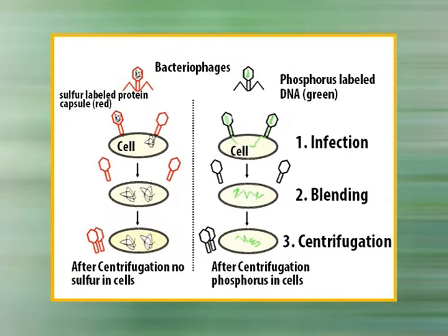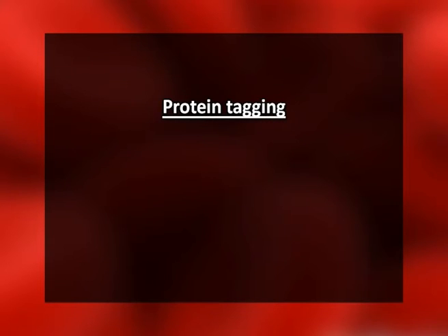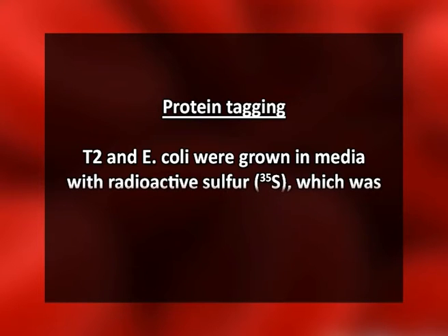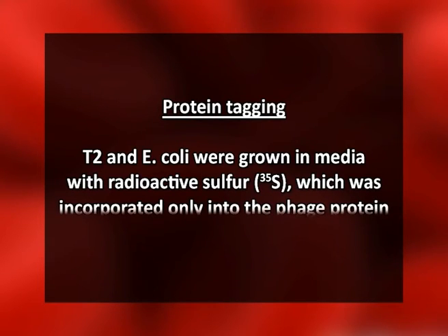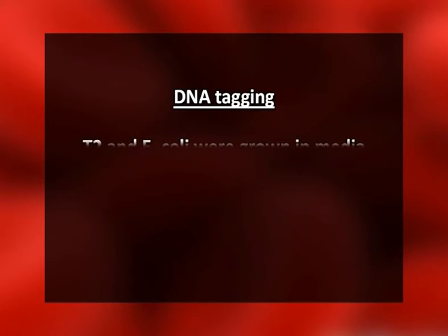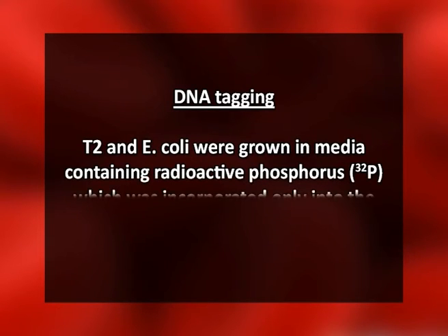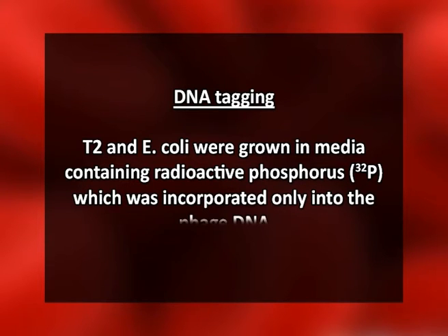Step 1. Viral protein and DNA were tagged with different radioactive isotopes. Protein tagging: T2 and E. coli were grown in media with radioactive sulfur, which was incorporated only into the phage protein. DNA tagging: T2 and E. coli were grown in media containing radioactive phosphorus, which was incorporated only into the phage DNA.